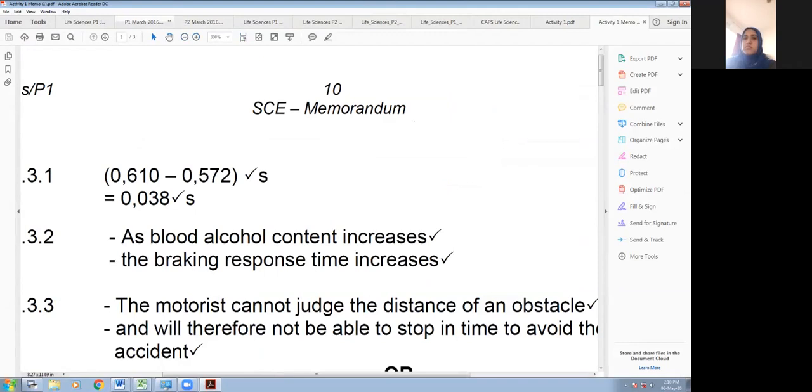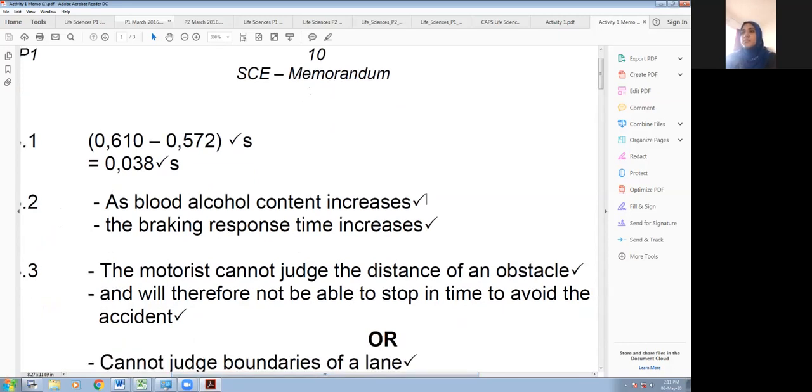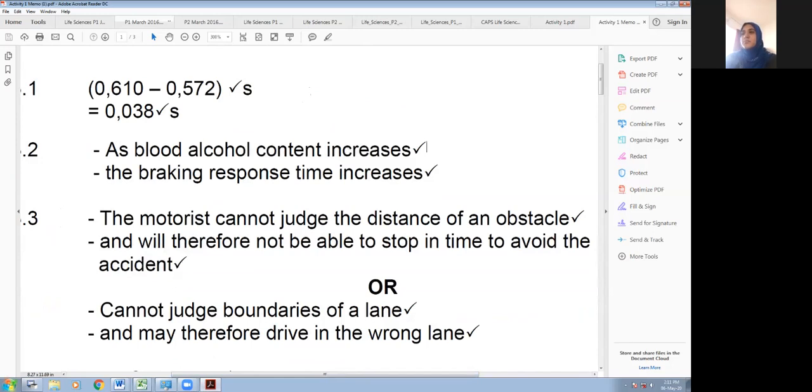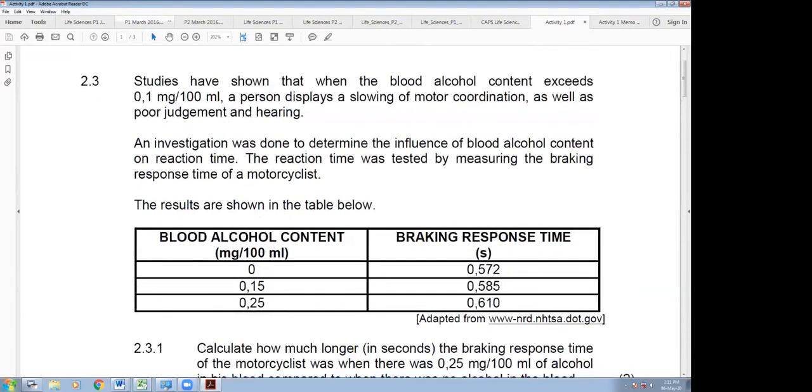That first part is what we're looking for, right? Where it says that the motorist cannot judge the distance of an obstacle. So maybe another car or a person who's crossing the road. And as a result, they won't be able to stop in time and they won't be able to avoid an accident. The second option is that maybe they won't be able to judge the boundaries of the lane. So we've got those lines on the road to say that this is the left lane of traffic for going in one direction and the other lane is people coming in the opposite direction. So if you lack judgment, you might not realize which lane you're in, and this can also lead to an accident, right?